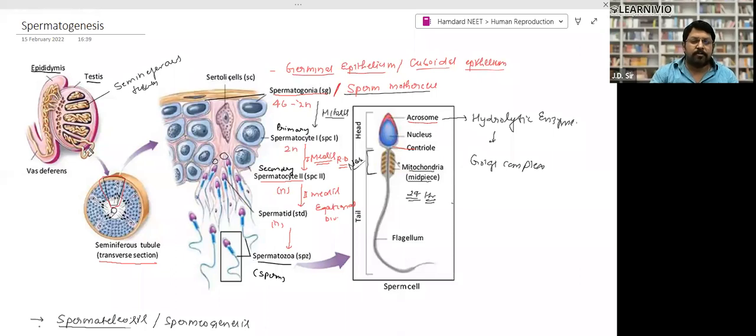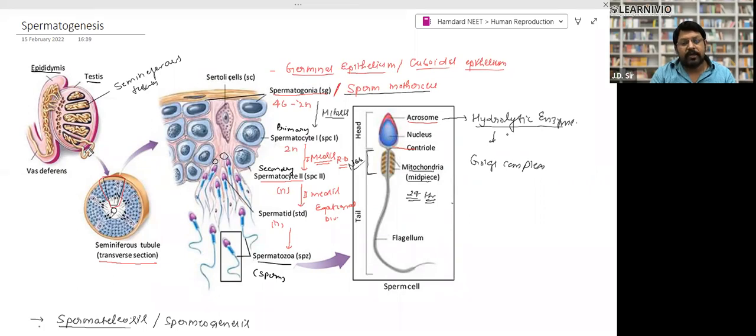The neck is made up of the middle piece. This is also called the middle piece. It is made up of a number of mitochondria, and this is the tail part, or flagellum. Right. The acrosome is filled with hydrolytic enzymes. They dissolve the wall of the egg, or the previtelline membrane of the egg, during the fusion time. That is the purpose of the acrosome and these hydrolytic enzymes.